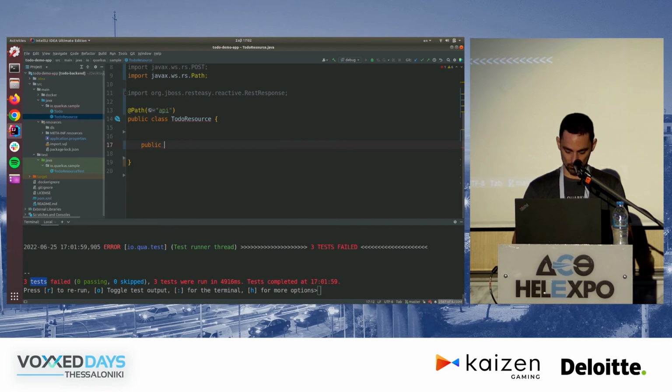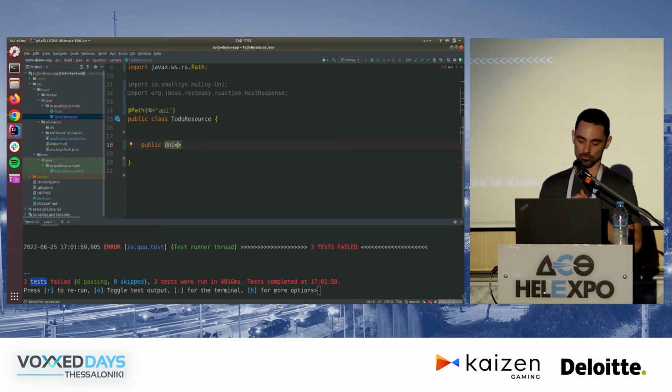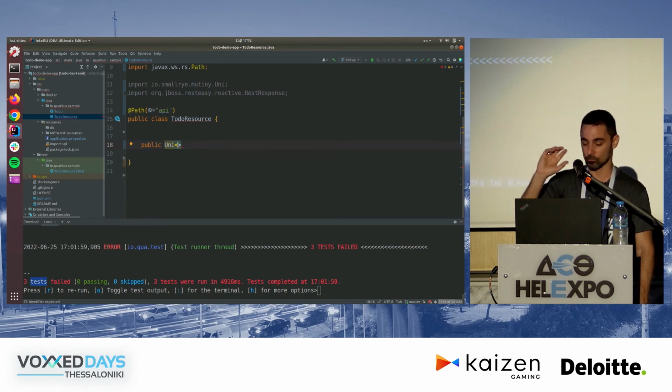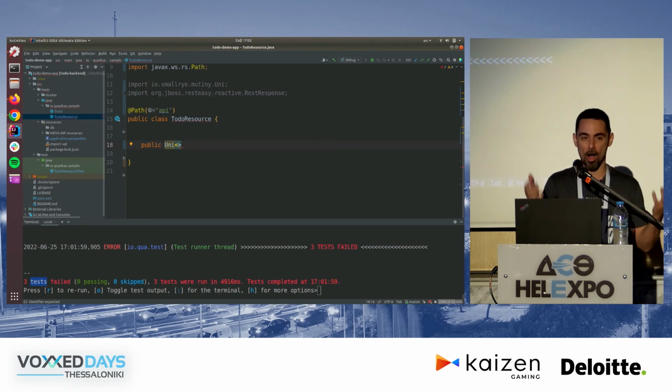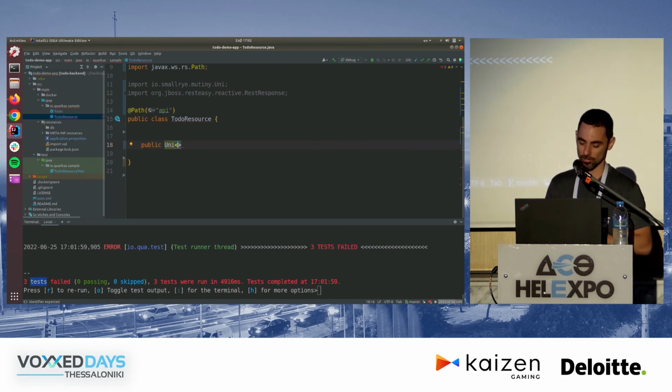And so Hibernate Reactive uses some reactive types to return the results, right? When you're doing reactive code, you're never returning the actual result. You're returning something that represents the result in the future. And the idea is that you do this in order to not block the thread that is actually making the call, right? So in this case, we're using our own implementation of reactive streams. So we're using a Uni. For those of you who know the Spring ecosystem, a Uni would be analogous to a Reactor Mono, right? It's the same thing.